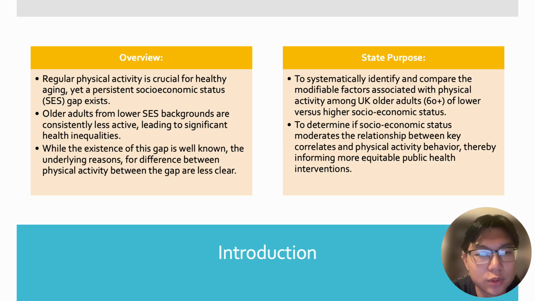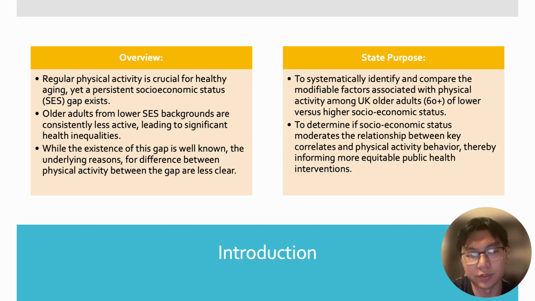A quick introduction to the article. Regular physical activity is crucial for healthy aging, yet a persistent socioeconomic status (SES) gap exists. Older adults from lower SES backgrounds are consistently less active, leading to significant health inequalities. While the existence of this gap is well known, the underlying reasons for differences in physical activity between the groups are less clear.